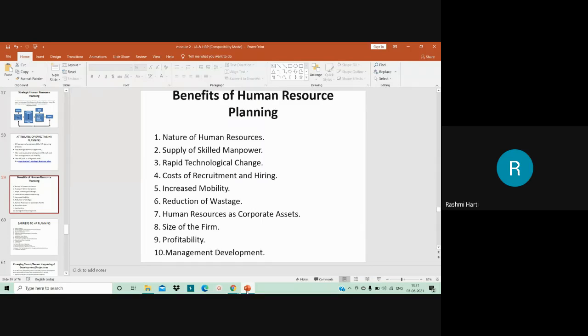Okay, and then you have the cost of recruitment and hiring. Obviously, when you have proper planning in hand, highly skilled personnel are in short supply, and it is very costly to hire and maintain them. So recruitment and training costs like pension, gratuity, provident fund, and other fringe benefits are the cost of hiring new workers. So higher recruitment cost encourages upgrading from within. Okay, so the cost of recruitment and hiring is also taken care of when you have proper human resource planning in hand.